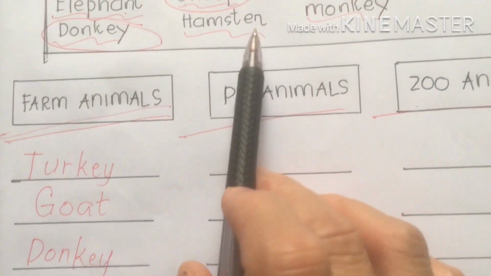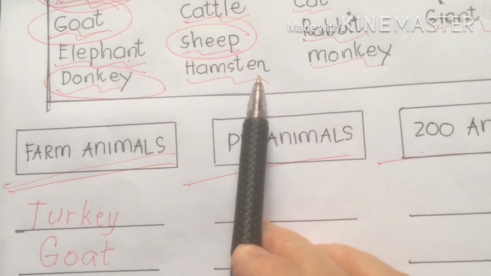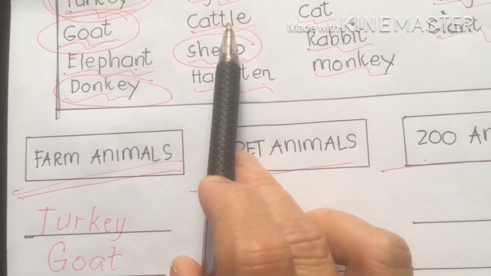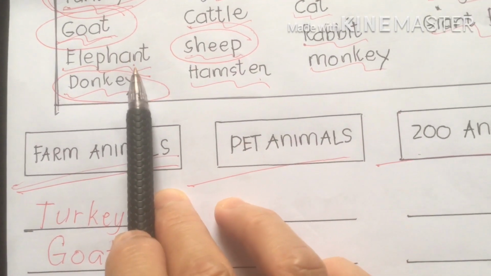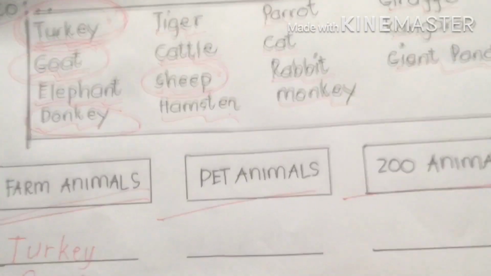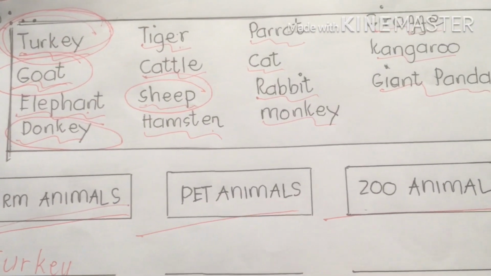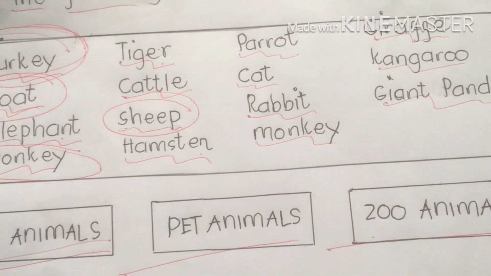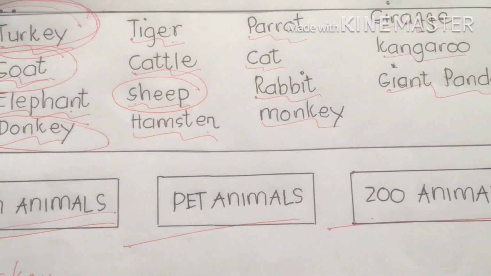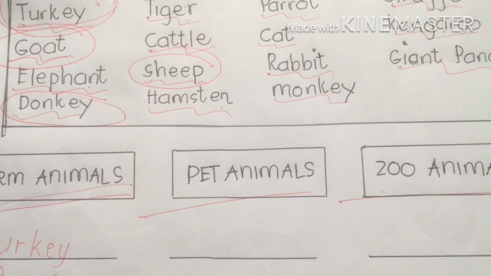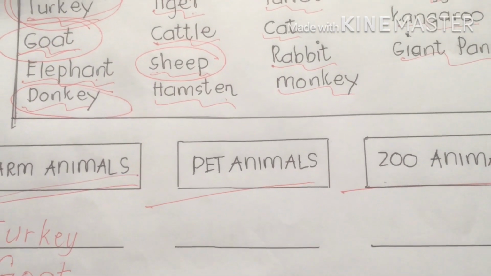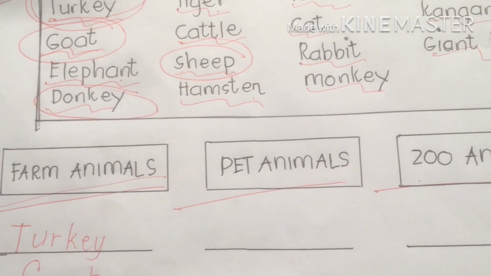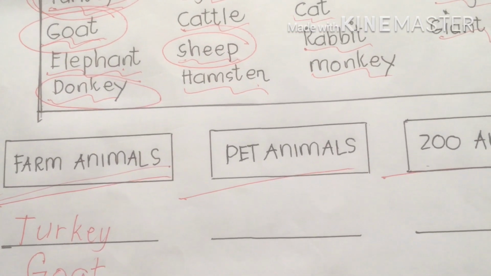Next, does hamster belong to farm animals? Is it cattle? Or it might be an elephant. Elephant, and I like elephant. It's the largest type of animal. They are plentiful in, I think, if I'm not mistaken, Thailand. Yeah. Elephants are also a means of transportation, or I think a tourist attraction when you go to Thailand.